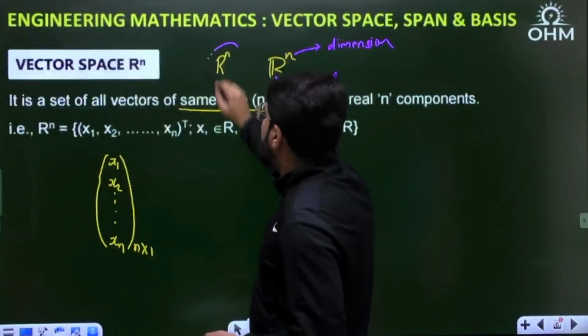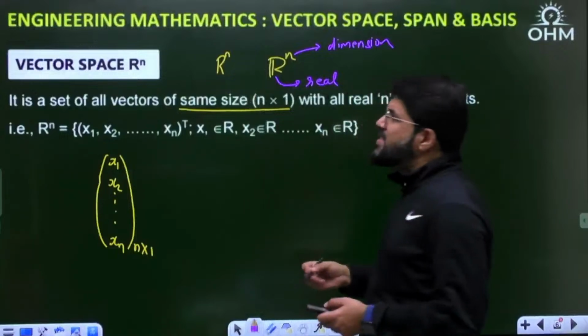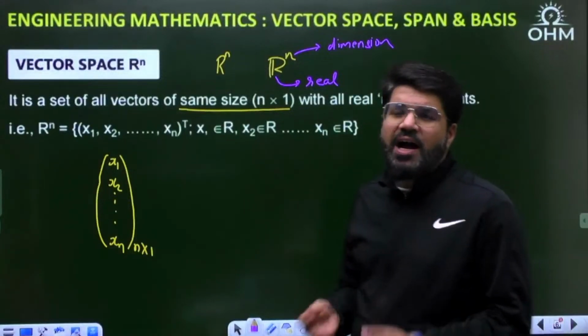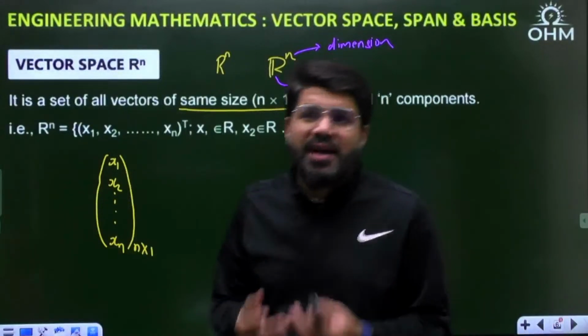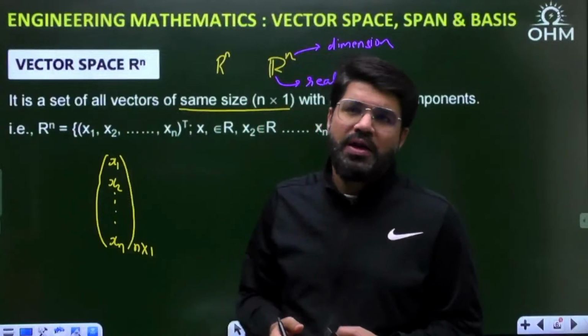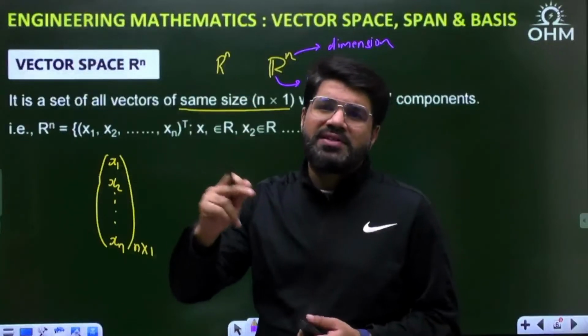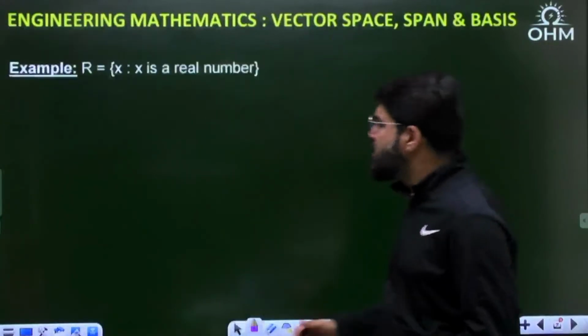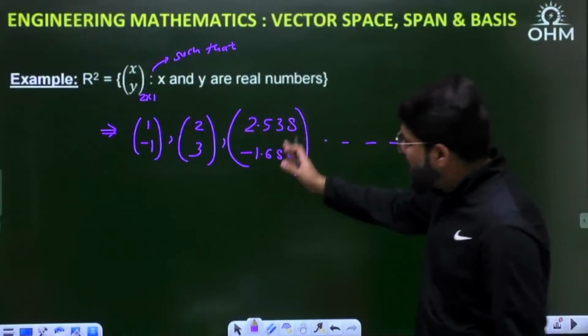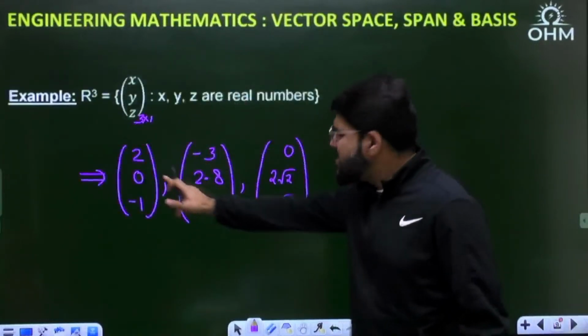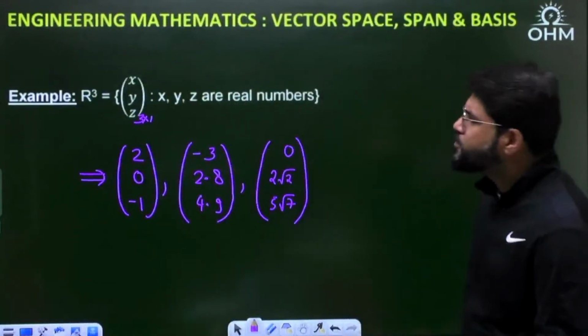That is Rn. What do I mean by Rn? So if I say R4, it is the set of all the real vectors of size 4 cross 1. Suppose it has 4 elements, x1, x2, x3, x4. All of x1, x2, x3, x4 can take real values. Any real values, maybe positive, maybe fractional, maybe negative, maybe 0, any real value, right?